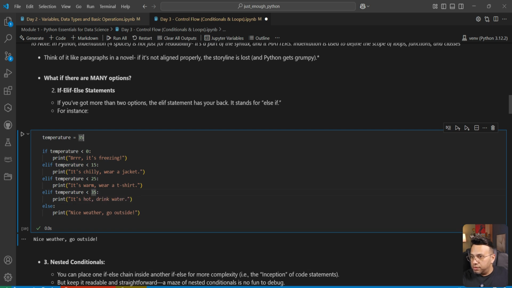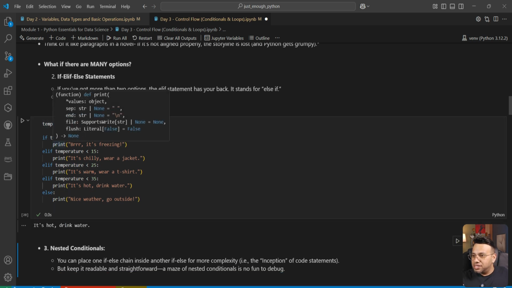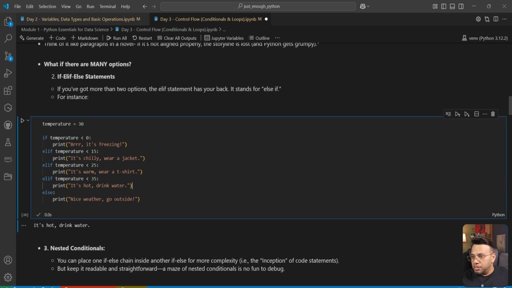And then let me make this maybe 30 to get into one of these statements. If you're wondering how I'm able to type so fast, that's autocomplete. I have GitHub Copilot on my VS Code. So as you can see, it's able to go through each of these conditional statements and find the one that satisfies the condition and prints the appropriate statement. Since our temperature is 30, this would go in here and say, it's hot, drink water.